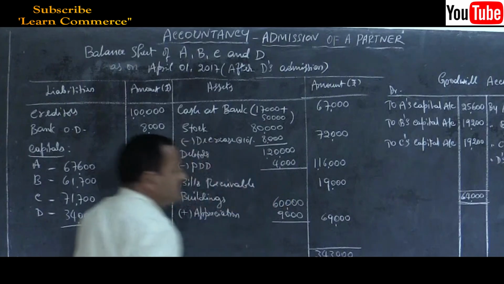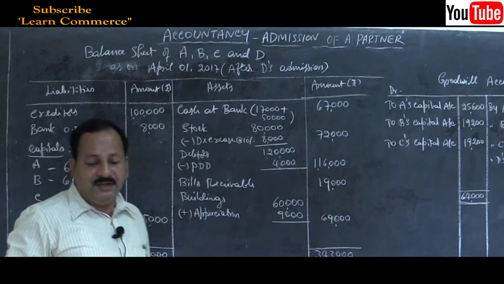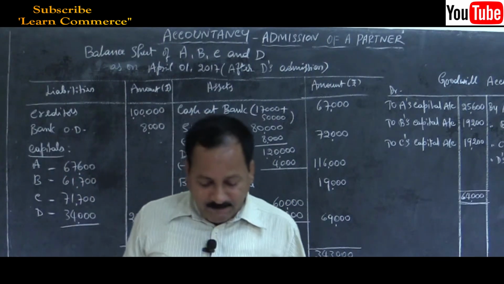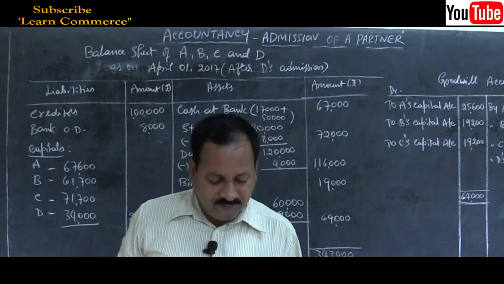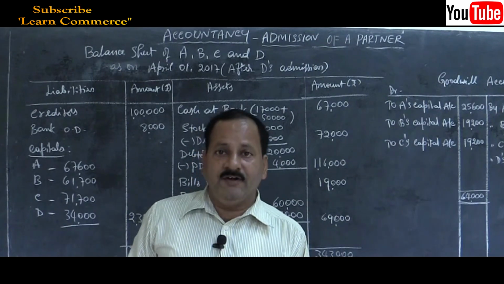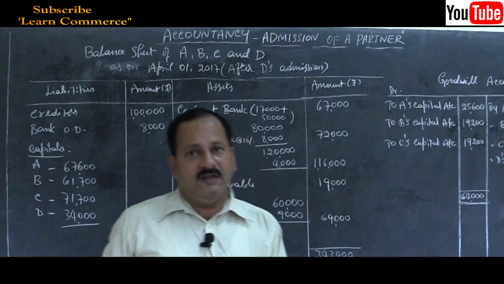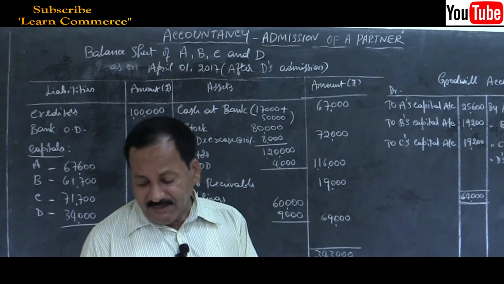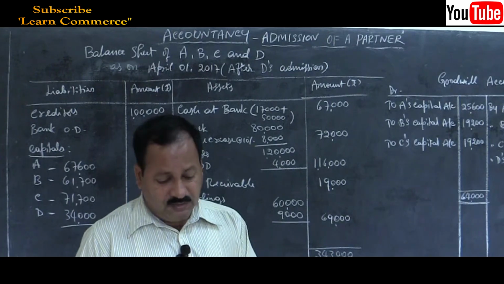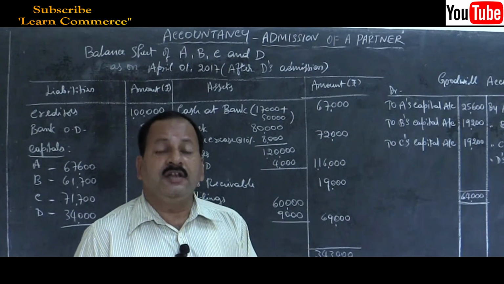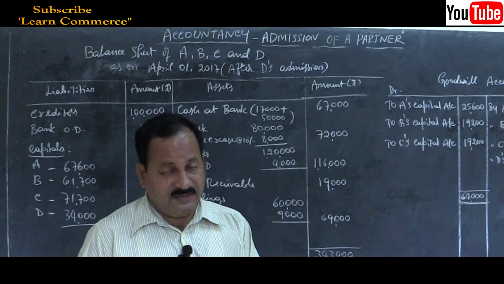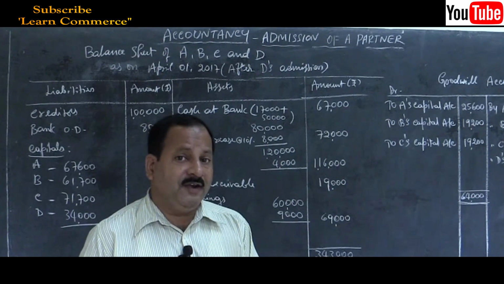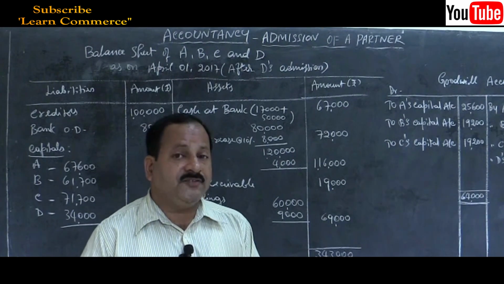So this is how you have to solve a problem under the fourth method. So all the methods are covered now. I think I'll solve one more problem on creation of goodwill and writing it off, or maybe one more problem on creation of goodwill. And then we will take up one last part, that is adjustment of capitals.